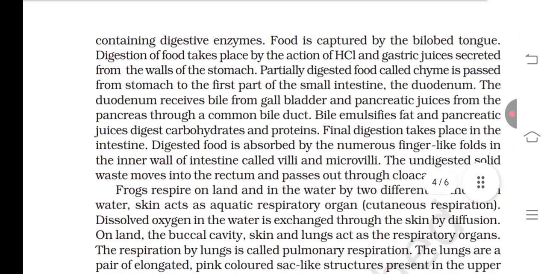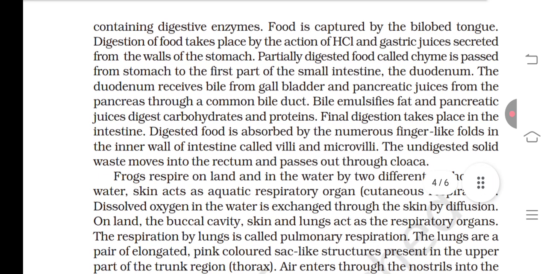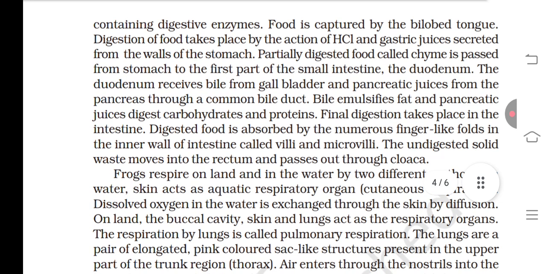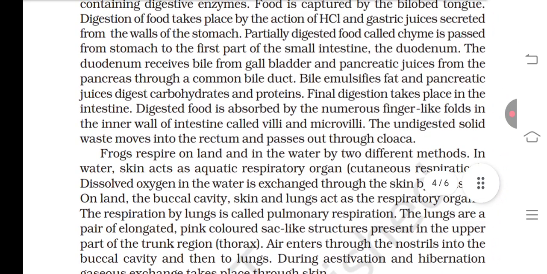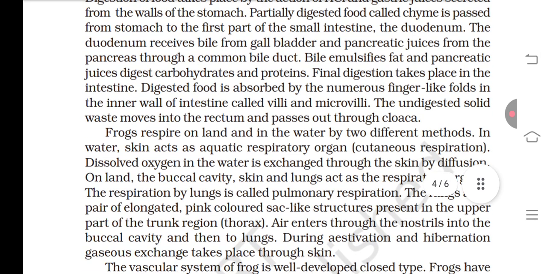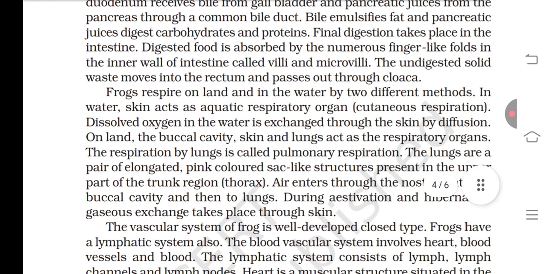Considering the digestive system, food is captured by the bilobed tongue. Digestion of the food takes place by the action of hydrochloric acid and gastric juice secreted from the walls of the stomach. Partially digested food, called chyme, is passed from the stomach to the first part of the small intestine, the duodenum. The duodenum receives bile from the gallbladder and pancreatic juice from the pancreas through a common bile duct. Bile emulsifies fat and pancreatic juice digests carbohydrates and proteins.